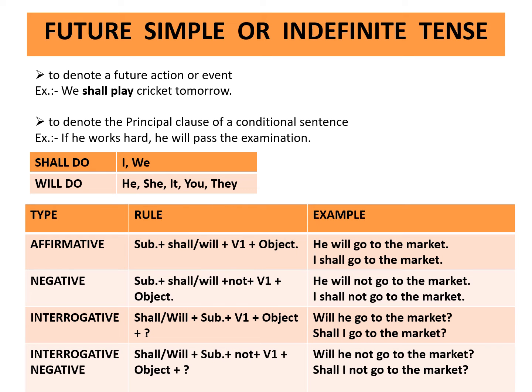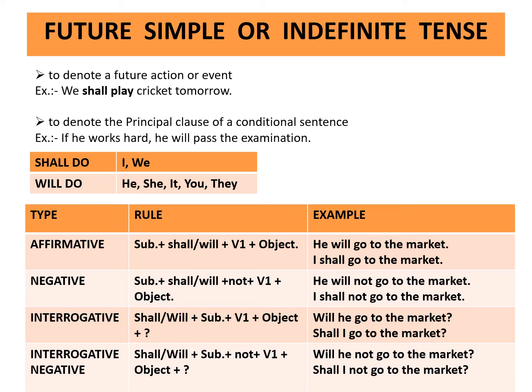Affirmative. Rule is subject plus shall/will plus first form of the verb plus object. Example, he will go to the market. I shall go to the market. Negative. Rule is subject plus shall/will plus not plus first form of the verb plus object. Example, he will not go to the market. I shall not go to the market.